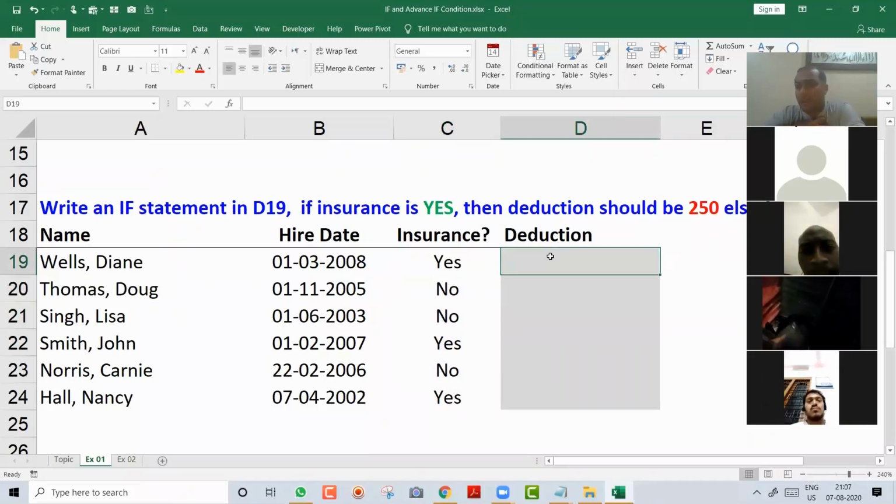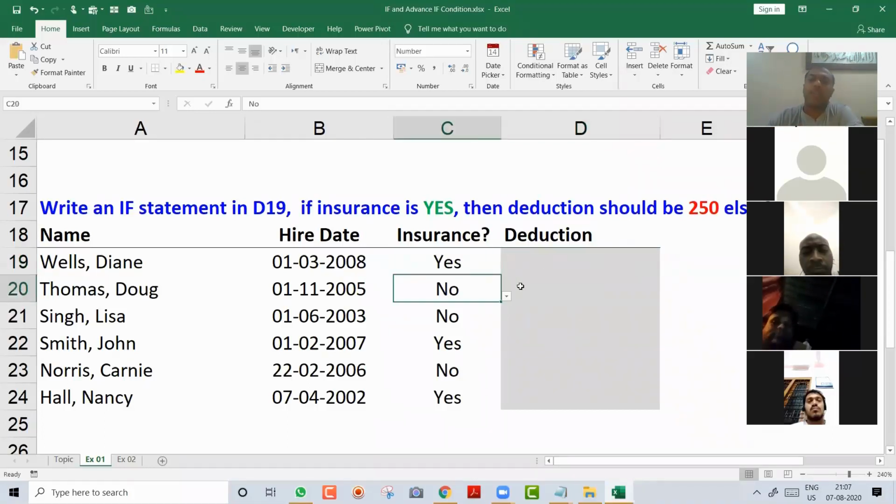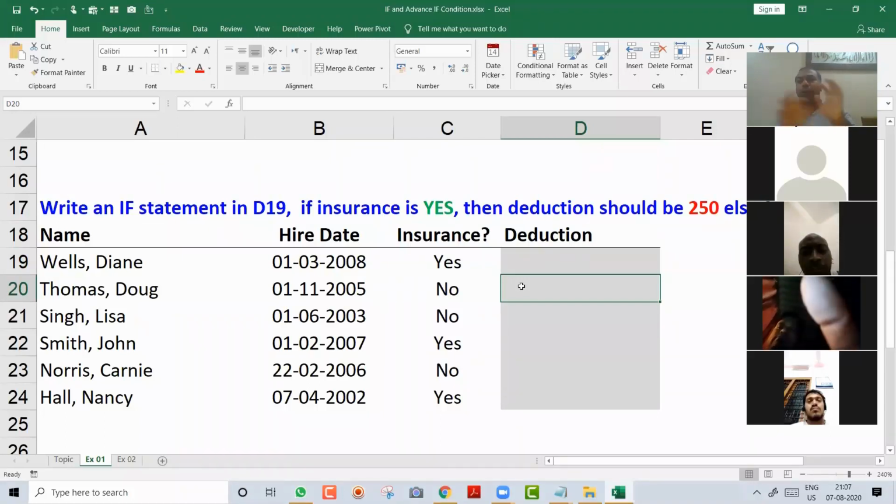So as an HR manager or payroll person, I have to deduct 250 rupees, 250 dirhams. So wherever insurance is yes, I want 250 here. Wherever there is no, it should come 0. Now think, if there are 100 employees, will you write manually that okay, insurance yes, so 250, no, 0, yes, 250? It will take lots of time.